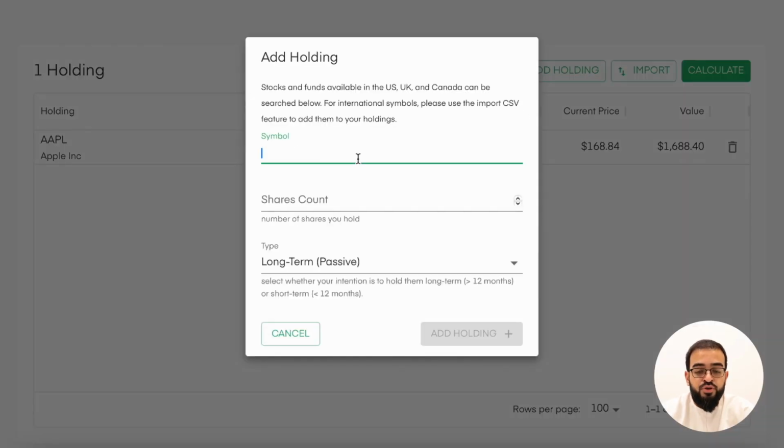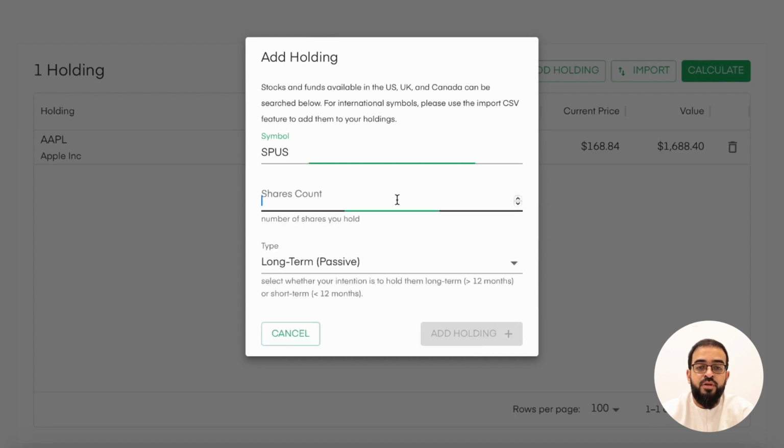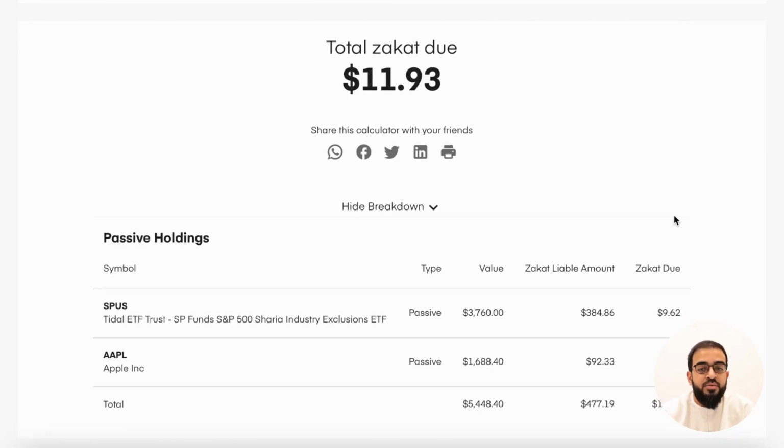You can also put in mutual funds, for example, SPUS, which is a Sharia compliant mutual fund. And you can say you have 100 stocks of those, and you can calculate it. And it says, based off of the value and the zakat liable assets within those stocks, you owe $11.93. You can simply copy and paste this,